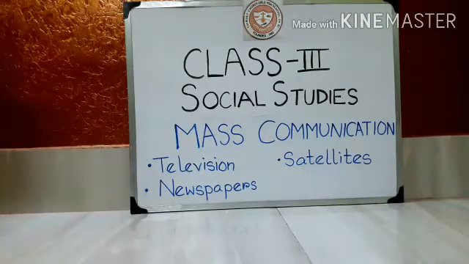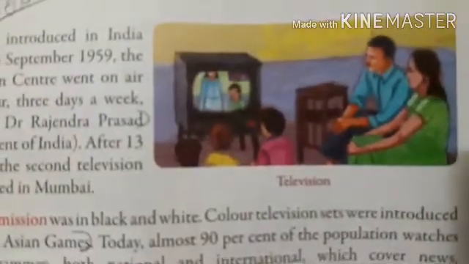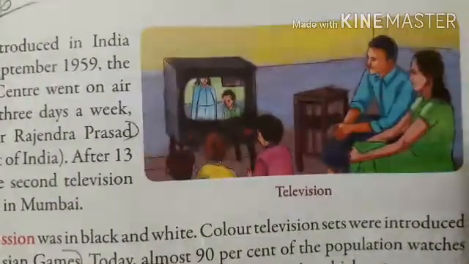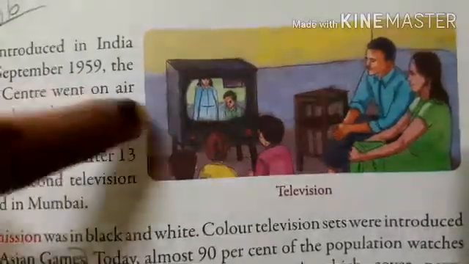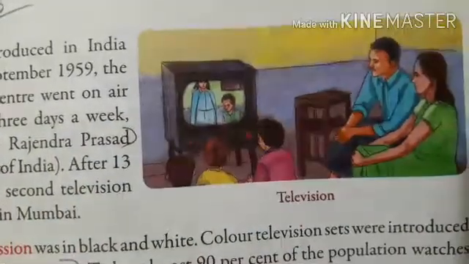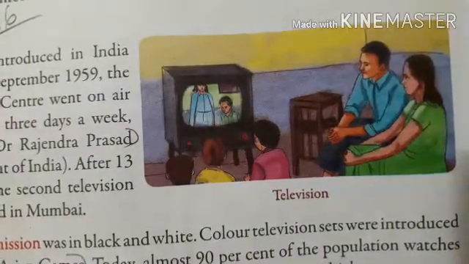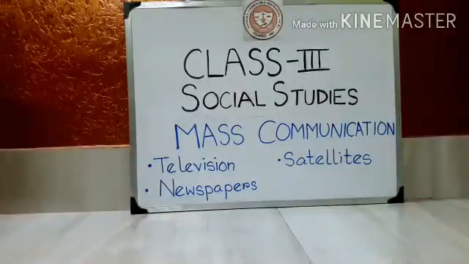Have you got it, children? Now next you can see this picture. What is this picture? You can see a family. They are sitting and they are watching television, isn't it? The whole family is sitting and watching television. So under mass communication we can also talk about television, because television is one of the mass communication. So we will study about all this today in mass communication.